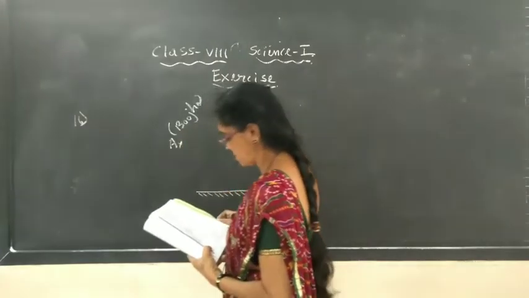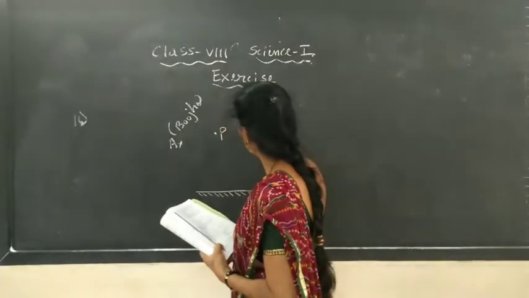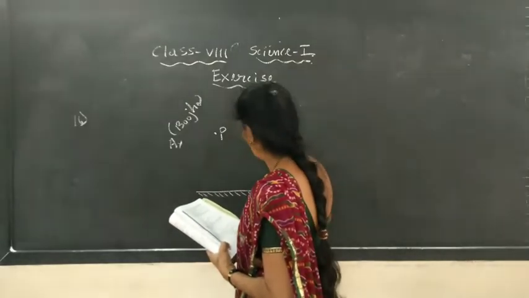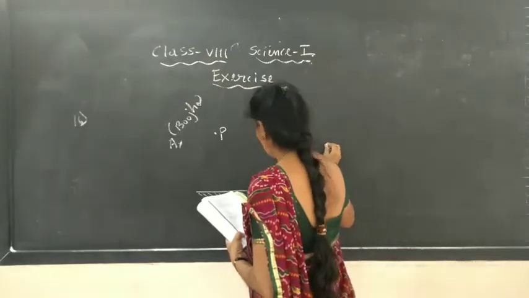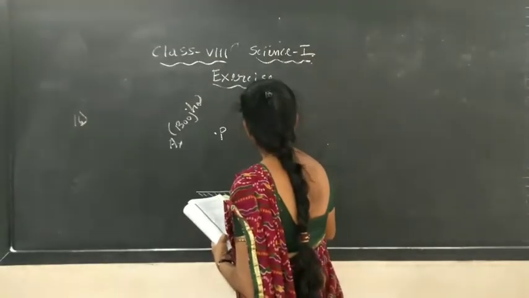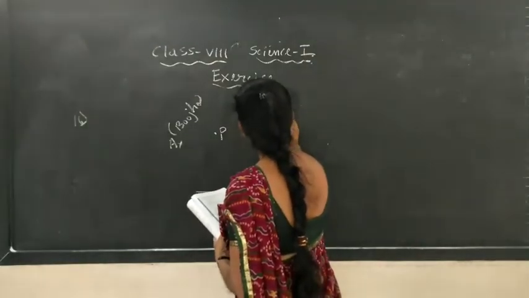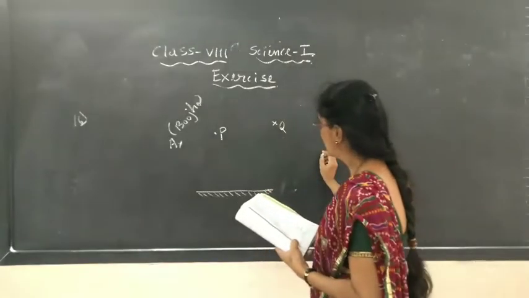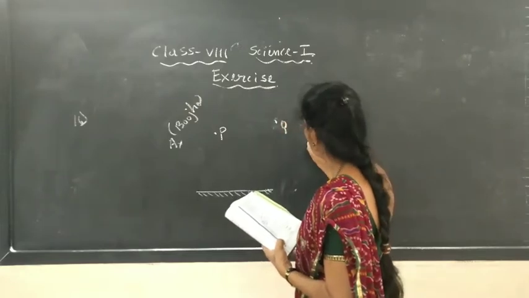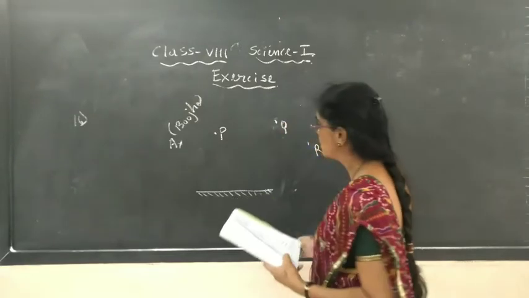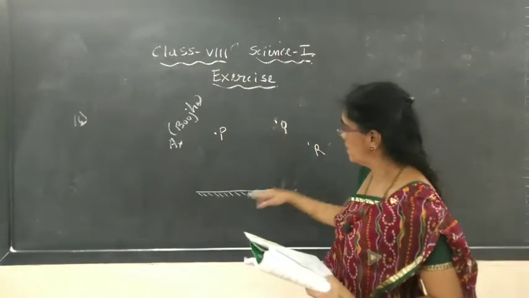And here is point P, and point Q is here, and point R is much further here. Bhoju is at point A, and there are points P, Q, R. This is the mirror.